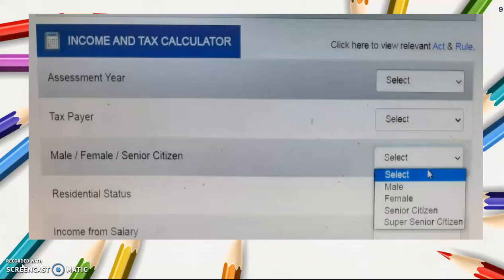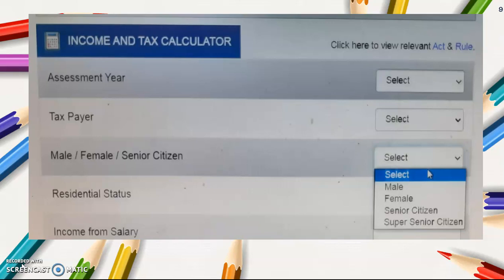Next is whether I am a male or female, senior citizen or a super senior citizen. When we talk about a senior citizen, the age group is between 60 and 80. Normal male and female below 60 will be considered as one group. So 60 to 80 is a senior citizen, above 80 is a super senior citizen. The deductions and allowances given to senior citizens and super senior citizens will be different compared to the age group of people below 60.